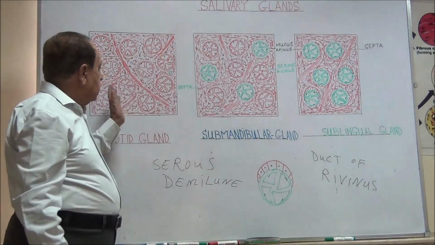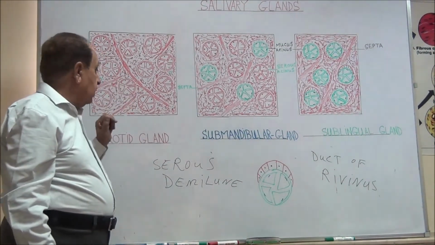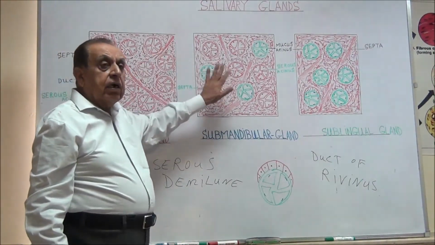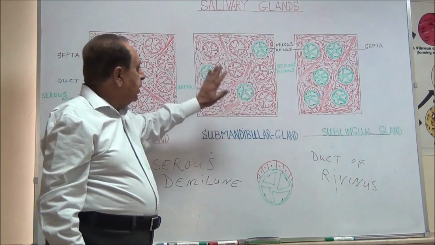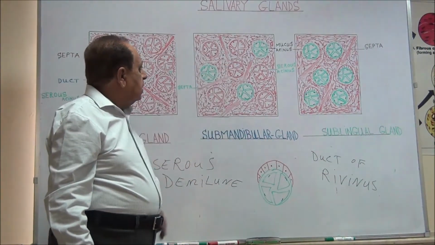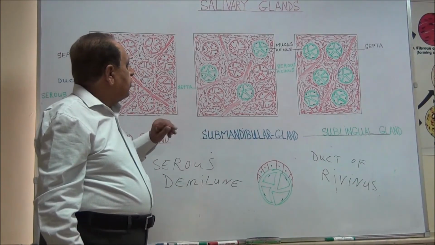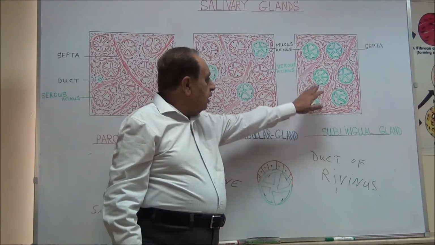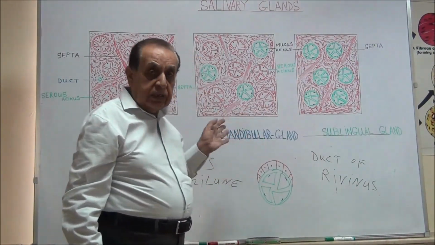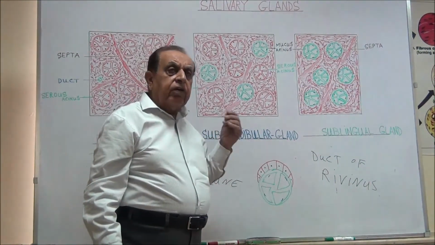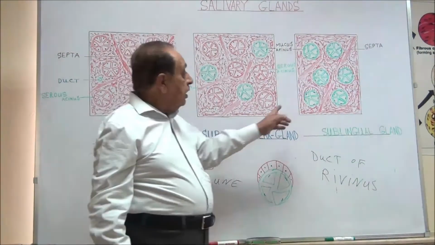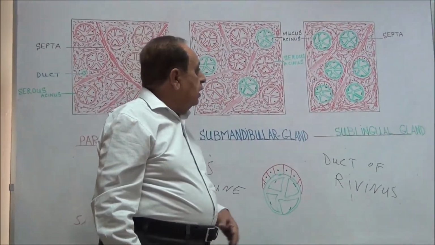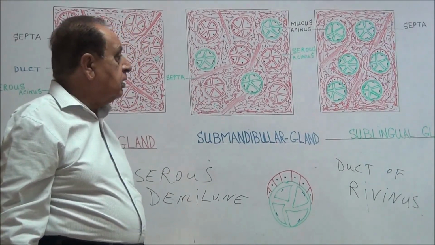The main difference is due to the presence of these acini: in the parotid gland mainly serous acini, in the submandibular gland mixed type of acini are present, but the serous are predominant and mucous acini are few in number, while in the sublingual gland mainly mucous acini are present. There are few serous acini, but these are in the form of demilune on the mucous acini, called the serous demilune.